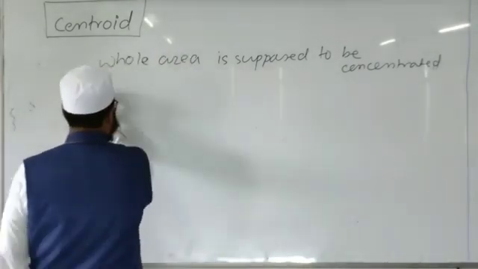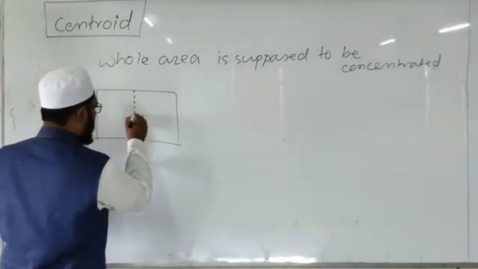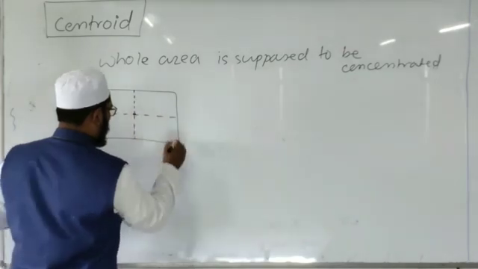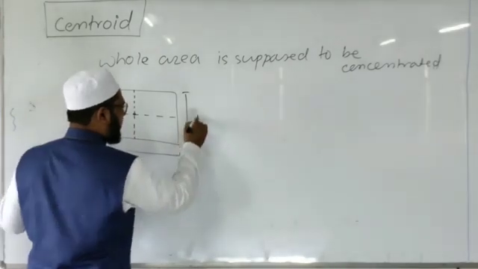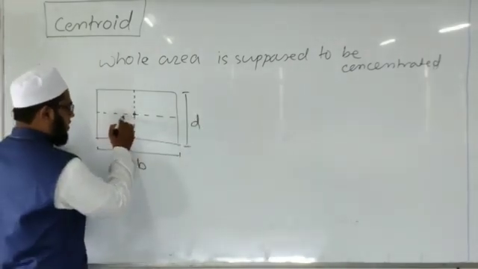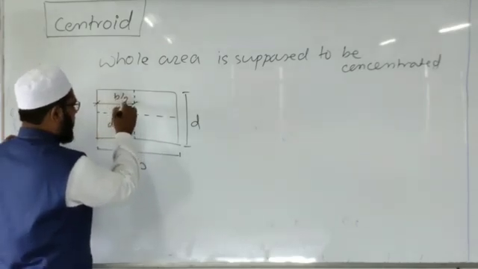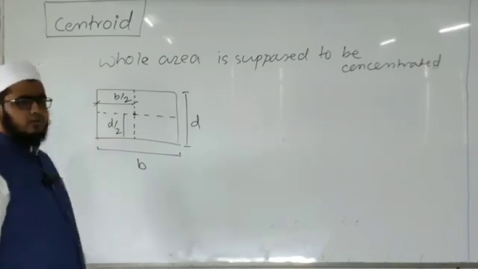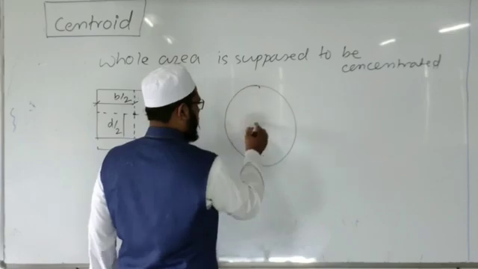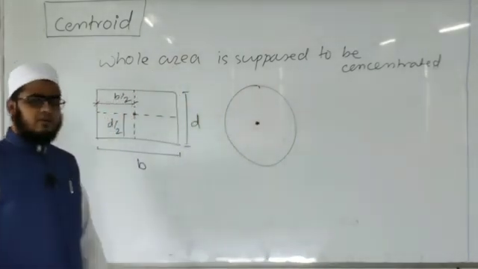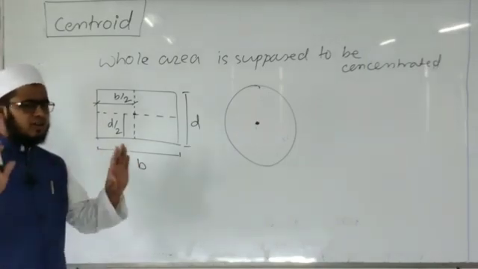For example, in a rectangle, the midpoint of width b and depth d, that is the point d by 2 and b by 2, is the centroid of this rectangular figure. For a circle, the center of the circle is the centroid of the figure. Likewise, for standard figures, we all know what the geometric center is.